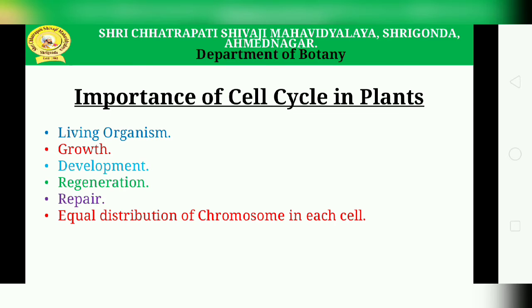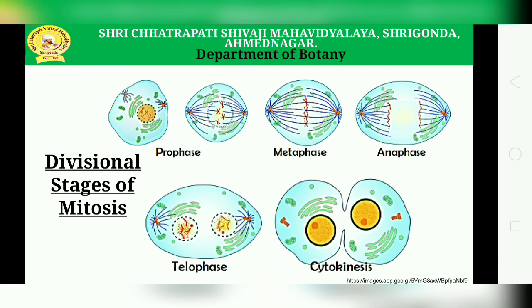So these are some importance of cell cycle in plants. Next part, that is the divisional stages of mitosis. So basically mitosis, or we can say somatic cell division, is the multiplication of somatic cells or the body cells of plants into daughter cells of equal size, both containing the same number of chromosomes as the plant cells.